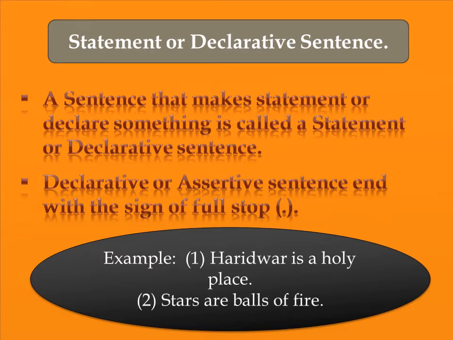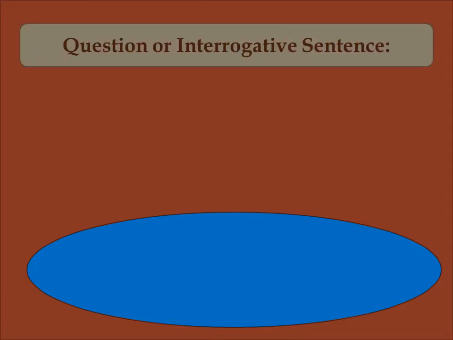Let us see the second example. Stars are balls of fire. Here also they are telling that stars are balls of fire, and it ends with a full stop. Let us see the second type, that is question or interrogative sentence.